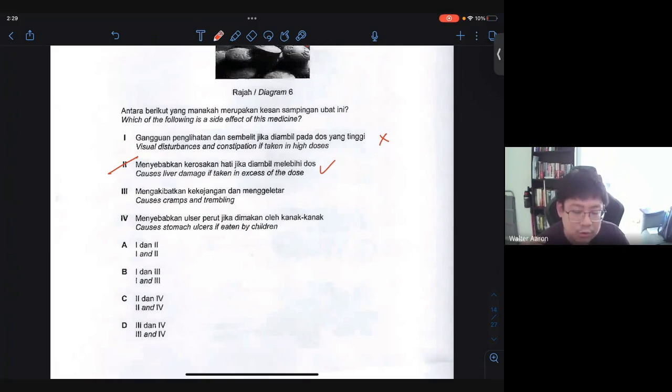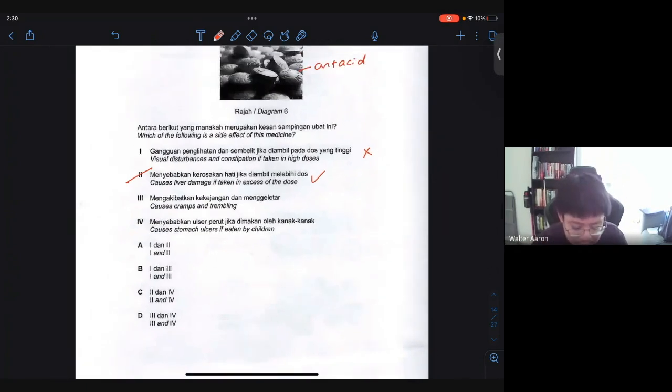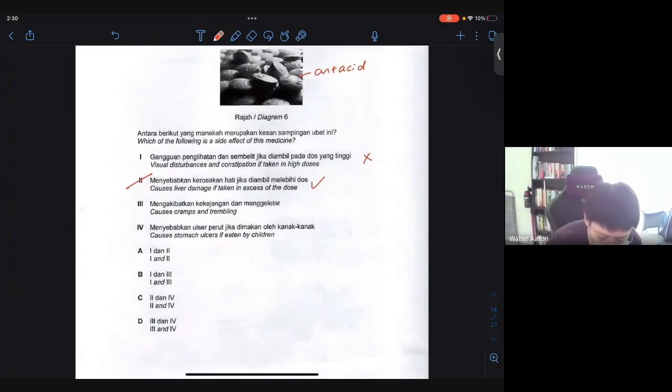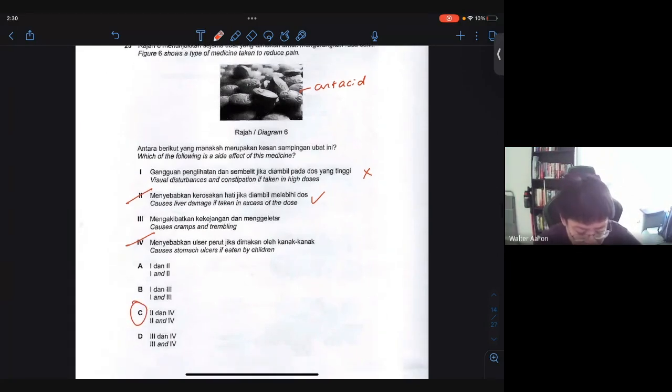Sorry, the filter of the water. So there's a lot of usage for it. And I'll say that the second answer technically will be 4: Causes stomach ulcers if they're eaten by children. This is true. If they take too much of this medication, especially children, they may develop stomach ulcers. So therefore, the best answer here will be 2 and 4.